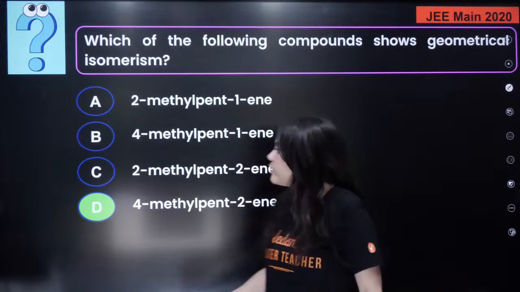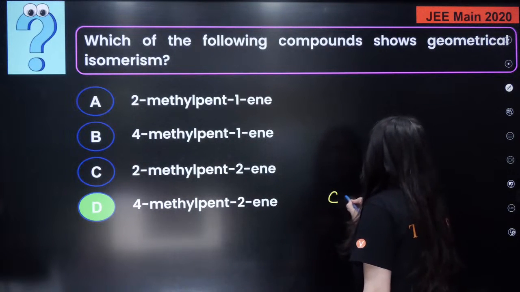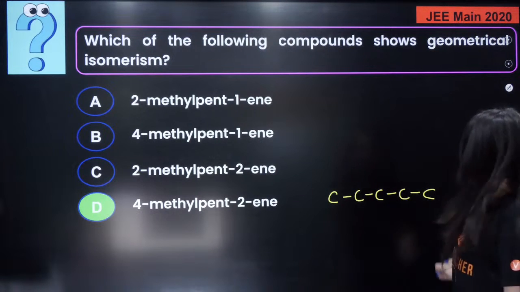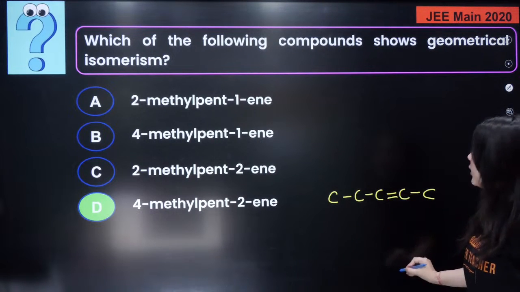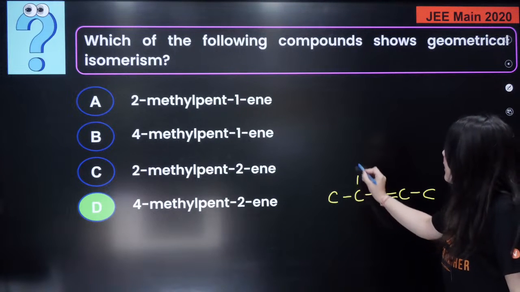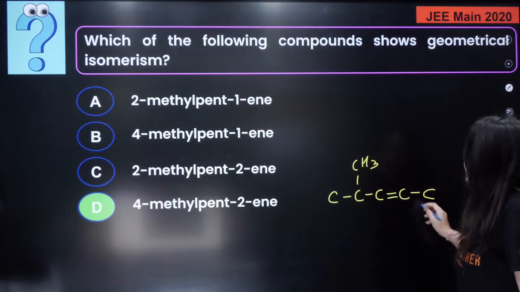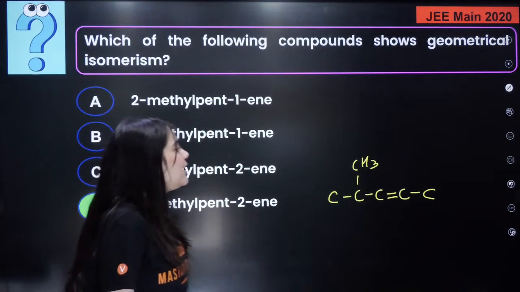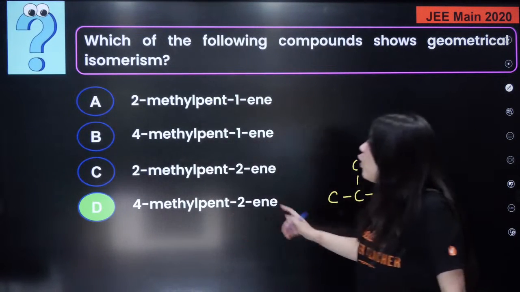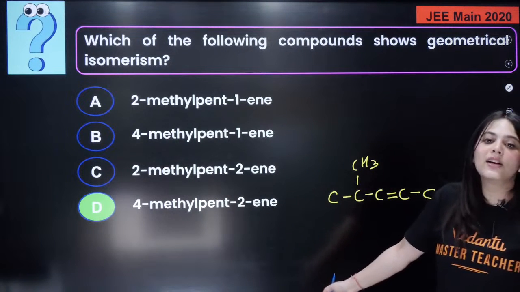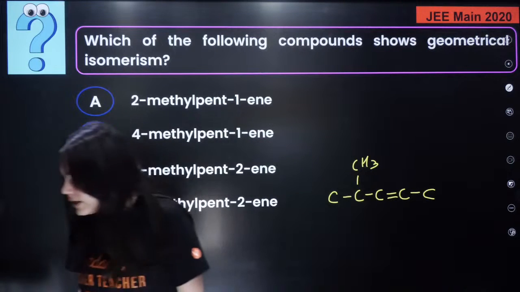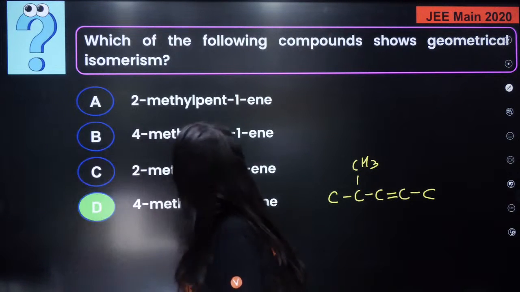How should I draw the structure of this? So pent means 1, 2, 3, 4 and 5, right? At the second position, there is a double bond, and at the fourth position, there is a methyl group. So will this show geometrical isomers? Yes, this will definitely show. Hence, the answer is 4. None of the other compounds will show. You just have to draw these compounds, and then only you will know the answer. Yes, D is the correct answer.